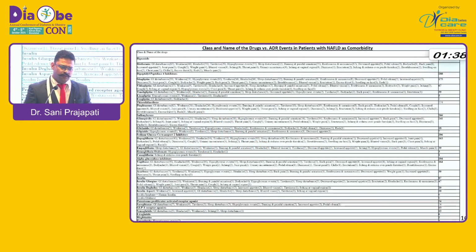This is the drug class and drug name versus ADR events. Biguanide was given the most, followed by DPP-4, that is 288, and TZD.